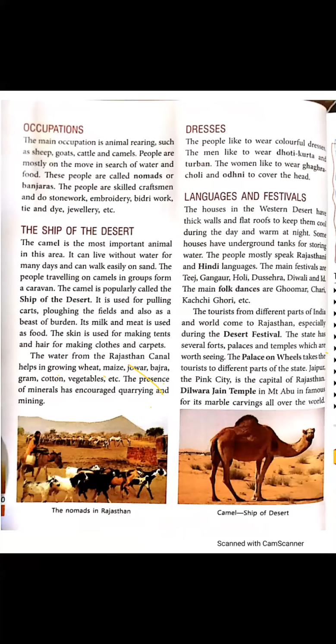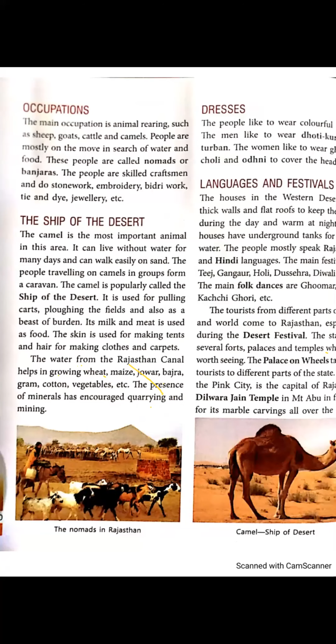Now, occupation means business. The main occupation is animal rearing. What is the main occupation of people living in Rajasthan? Animal rearing.